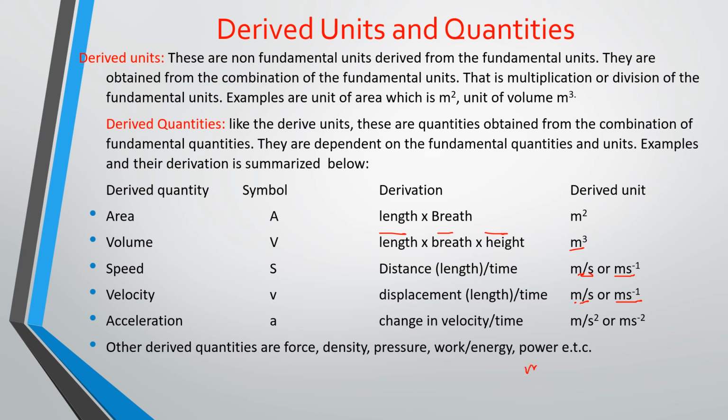Velocity is meters per second, and then multiplied by 1 over s. So that gives you meters over s raised to power 2. So that gives you meters per second squared. That is the unit for acceleration. So these are some examples of our derived units.